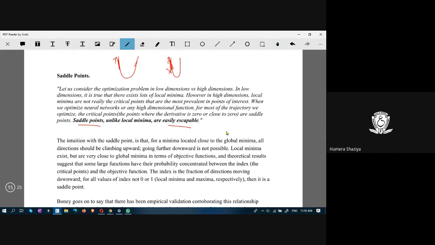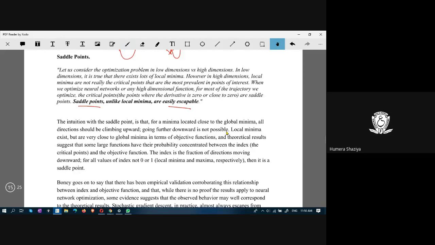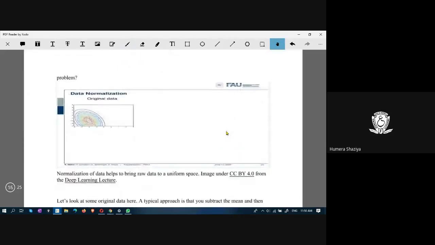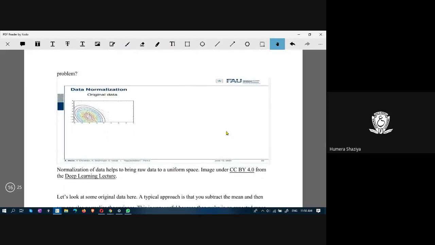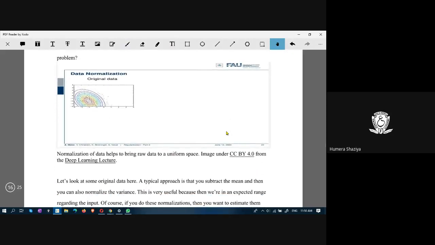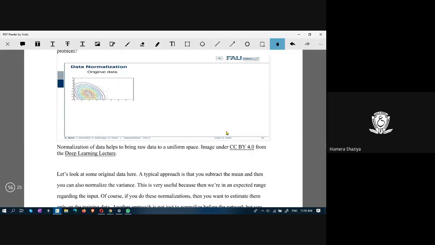There is no point in going up, right? So it is easy to deal with these saddle points. So that is the description.